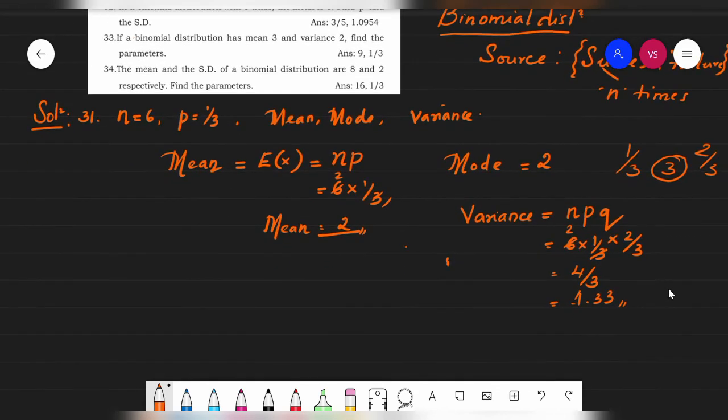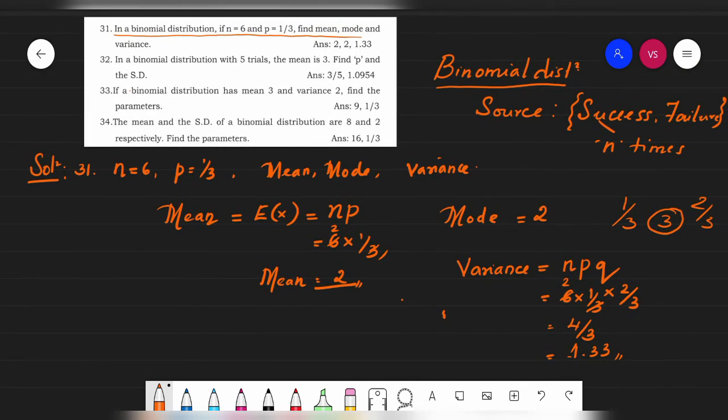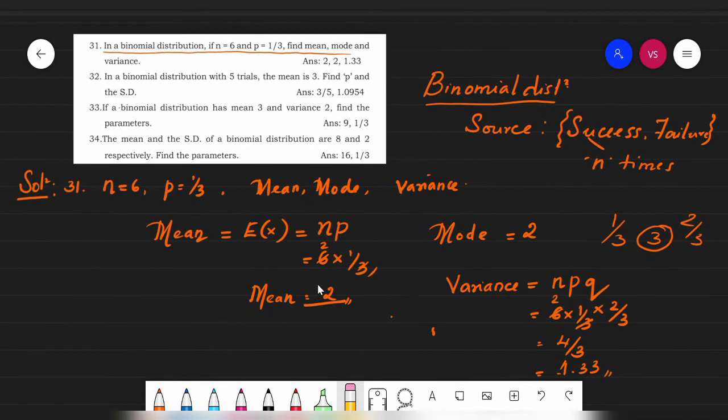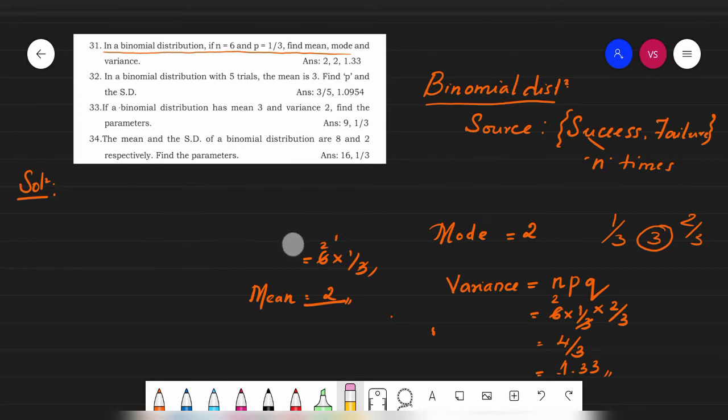Then we'll go for the next problem, students. I think I can erase this, so it will be easy for us to understand. If we erase these values, I can easily do it in the same place itself. Okay, so let's do it. I'm going for the next problem, that is the 32nd problem. What is it all about? Let's see. We'll do it here itself, in this corner. What is that we see? We have the 32nd problem.